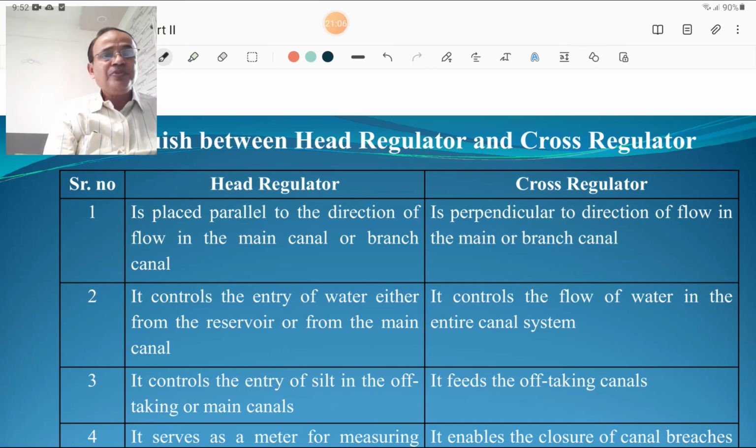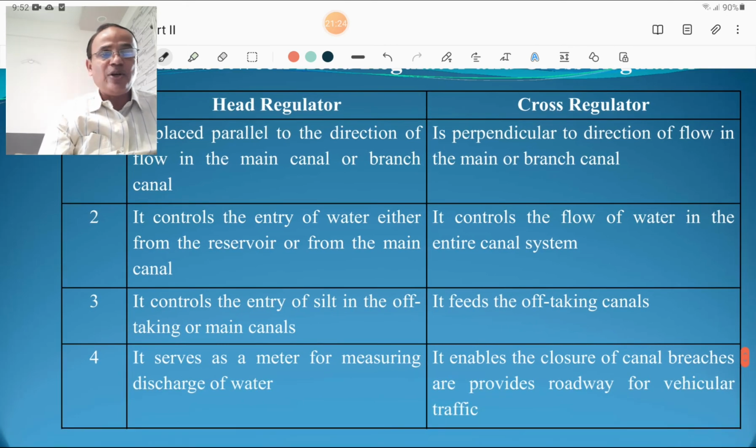Head regulator controls the entry of water either from the reservoir or from the main canal. Means control of the discharge is through head regulator, and control of the flow of water is through cross regulator. Head regulator controls the entry of silt in the off taking or main canal, and cross regulator feeds the off taking canal. And head regulator serves as a meter for measuring discharge of water, and cross regulator is used as a roadway as discussed earlier.